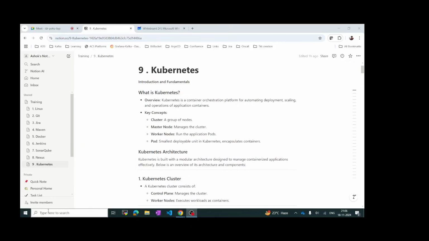So Kubernetes is actually a container orchestration platform. Means actually when we run the Docker containers, we will be just running one container. So in case if we want to use it in production, multiple containers have to be run, right? So we are using this Kubernetes. So Kubernetes is a container orchestration tool.